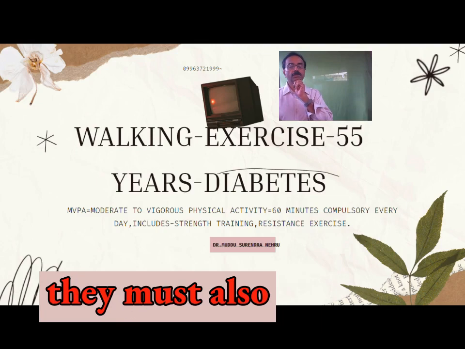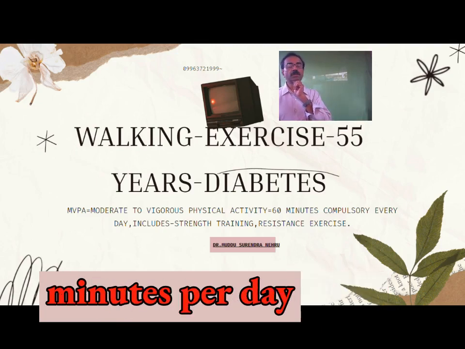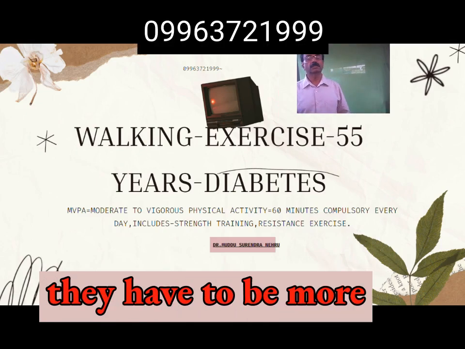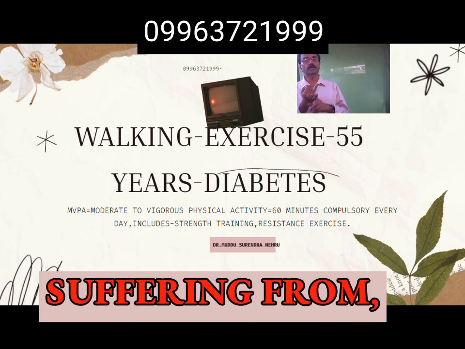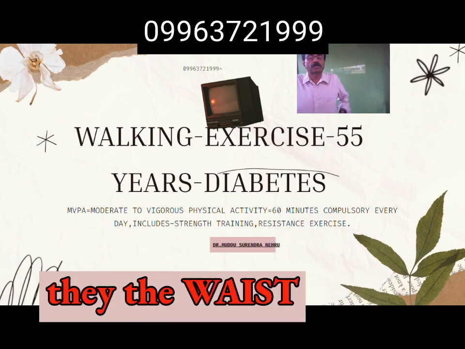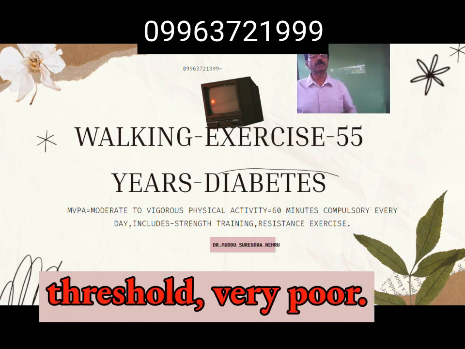Along with that, they must also do REX, that is resistance exercise, 20 minutes per day, like that for 2 times per week. So above the age of 50 years, they have to be more careful. The chance of getting full-blown diabetes will be there. Most of the females have a waist circumference more than 85 centimeters, and the exercise threshold is very poor.